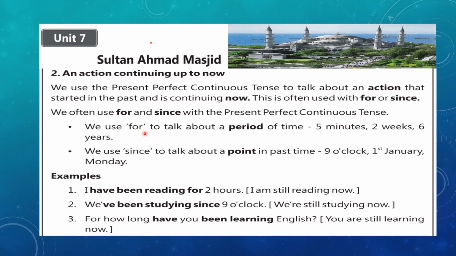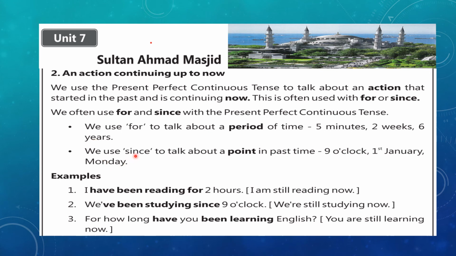When do we use for? For is used to talk about a period of time, like duration of action. When it is given, then we need to use for. For example, 5 minutes, 2 weeks, 6 years. So when we are going to talk about the definite period of time of the action, we'll use for.